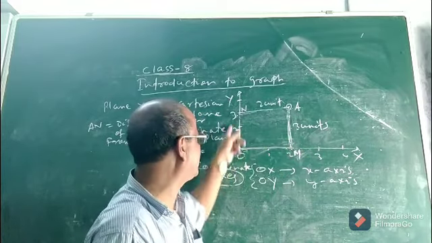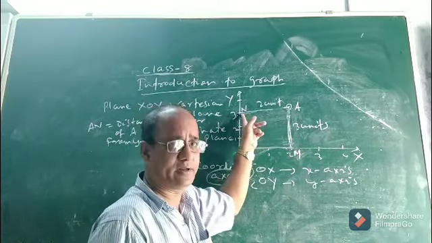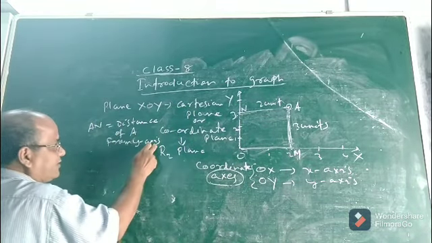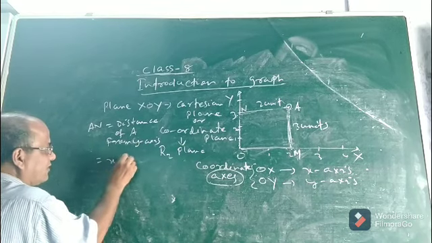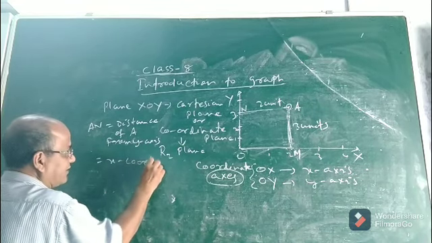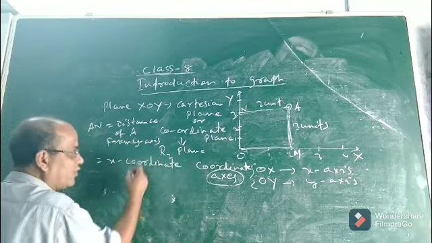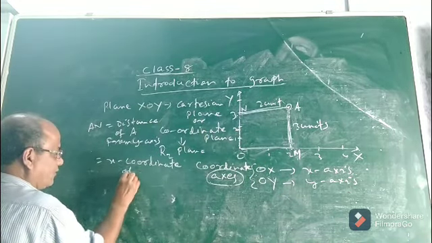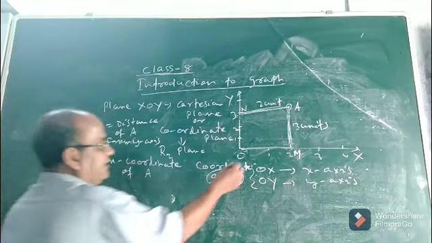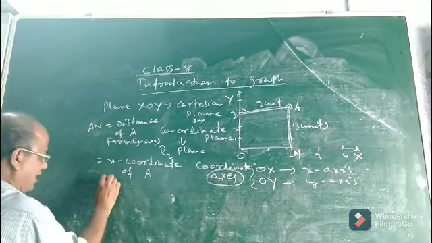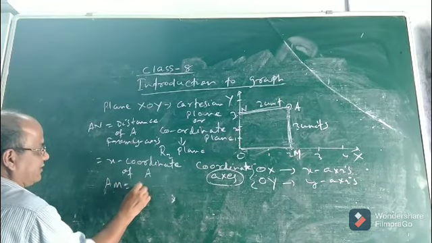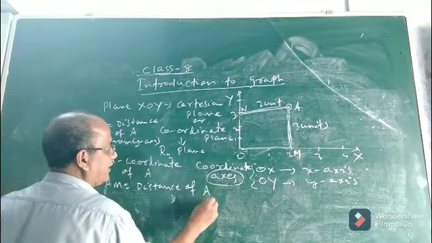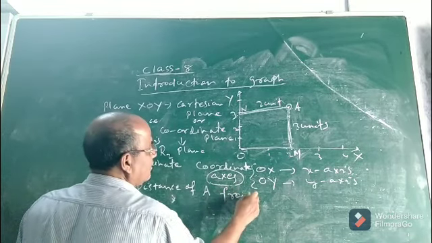Now this distance will be 3 units and AN will be 2 units. Now this AN is what? It is the distance of the point A from which axis? Y-axis. That is known as the x-coordinate. This will be the x-coordinate of point A. Similarly, see AM, it will be the distance of point A from which axis?